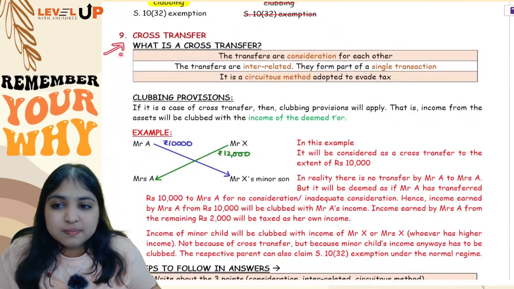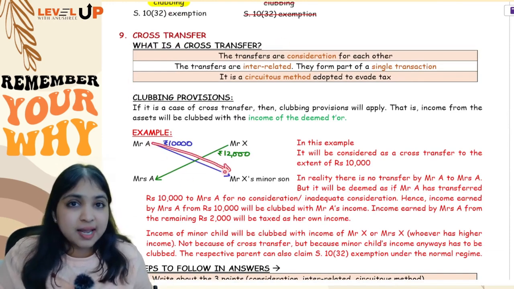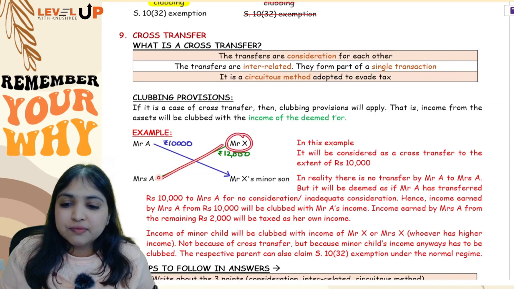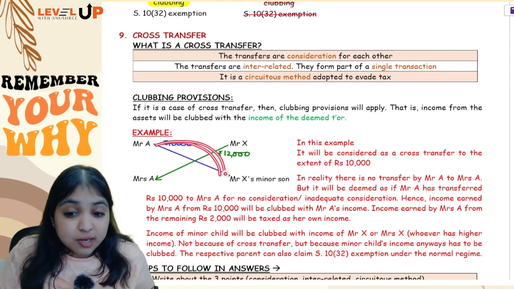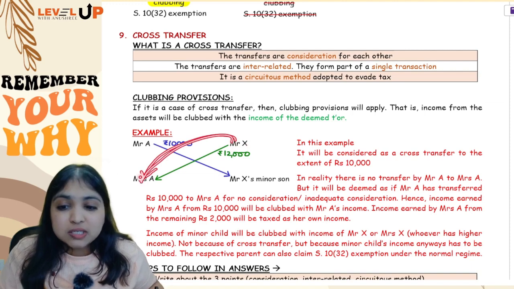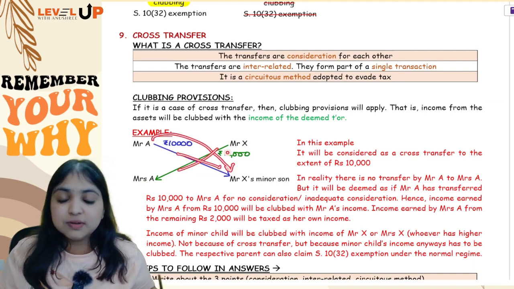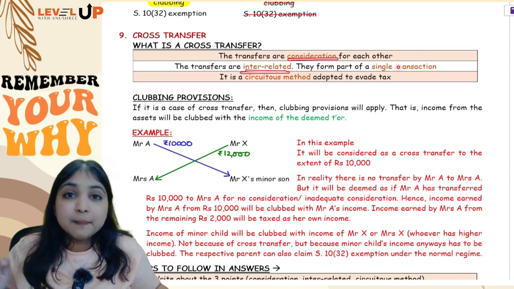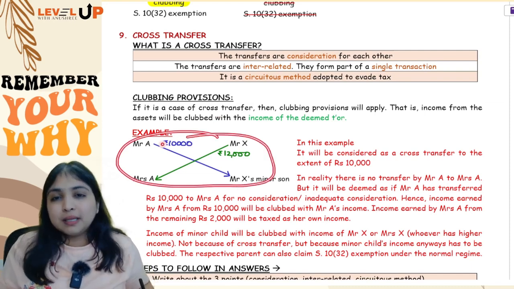Now comes your 9th adjustment in clubbing, which is about cross transfer. First of all, what are cross transfers? A is transferring an asset to X's minor child for no consideration or inadequate consideration. X is transferring to Mrs. A for no consideration or inadequate consideration. So basically, A is transferring to X's minor child because X is transferring to Mrs. A, and X is transferring to Mrs. A because A is transferring to X's minor child. So this becomes a cross transfer where both the transfers are consideration for each other, both the transfers are interrelated, both the transfers form part of a single transaction. It's a circuitous method being adopted by the parties to evade tax.